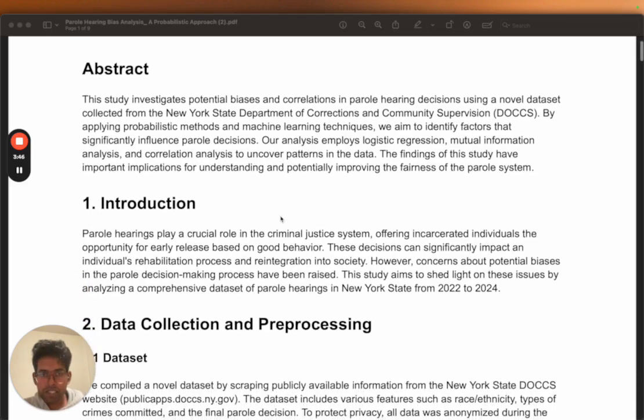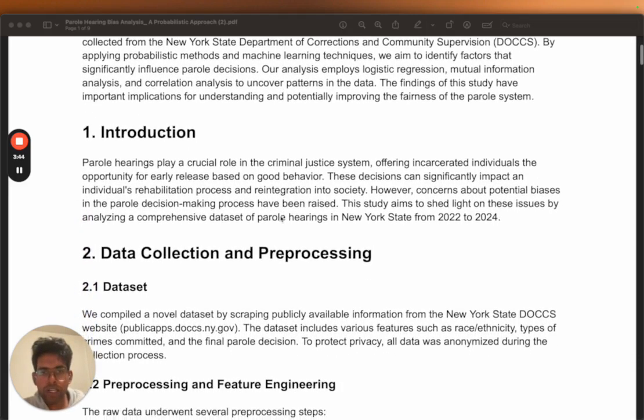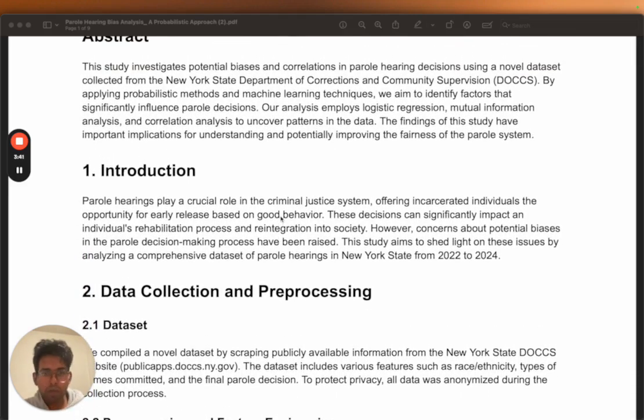In this case, since the data is not public, what I do is, there are still some states which give a little bit of access, for example, a dashboard which gives you all the information on who are the applicants who are currently aiming for parole, and what their information is, for example, their crime, their ethnic background, which place they are trying for parole in, all of this information.